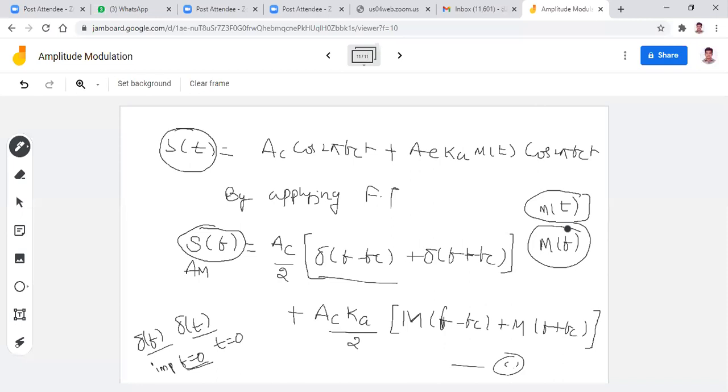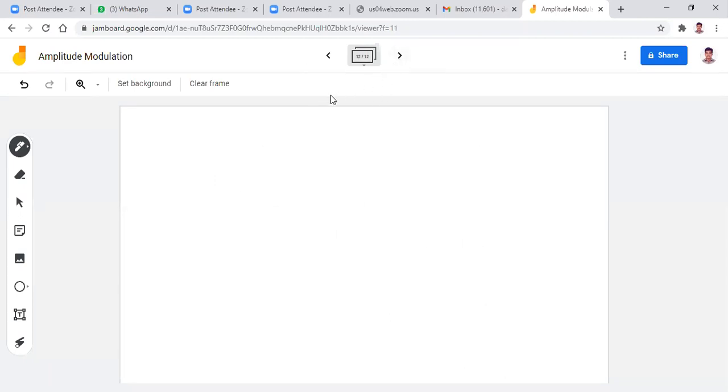Finally, the mathematical equations in the frequency domain, that is S of f, are completed. Now I want to sketch the spectrum. Similar to the time domain sketches, here also first I want to sketch the message spectrum, next the carrier spectrum, and finally the amplitude modulated spectrum.